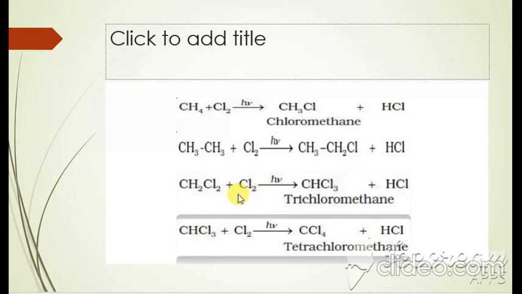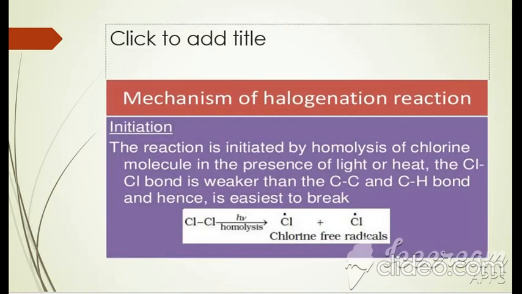This reaction basically performs a three-step mechanism: the initiation step, the propagation step, and the termination step. What is the initiation step? Initiation step is where the reaction starts. This reaction is initiated by the homolytic fission of the chlorine molecule. The Cl-Cl bond is a weaker bond, so it is easy to break in the presence of sunlight. This is called homolytic fission.